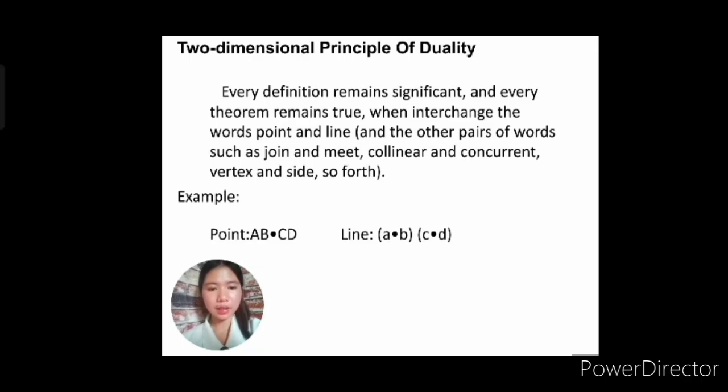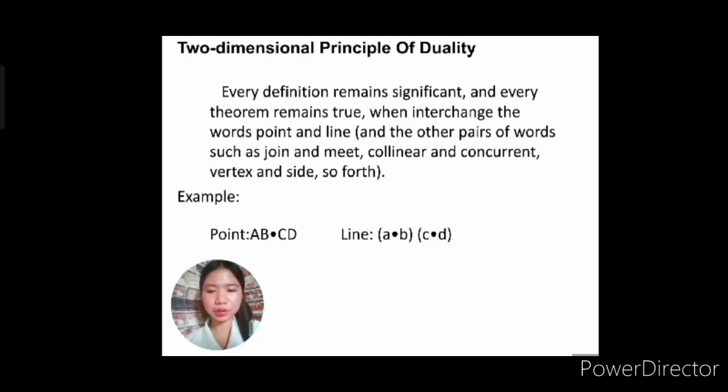If in a definition or theorem we see the word point, we create another definition or theorem wherein we change the point into line, and of course the other words that we use. For example, join we change into meet, collinear points we change into concurrent lines, and vertex we change into side.